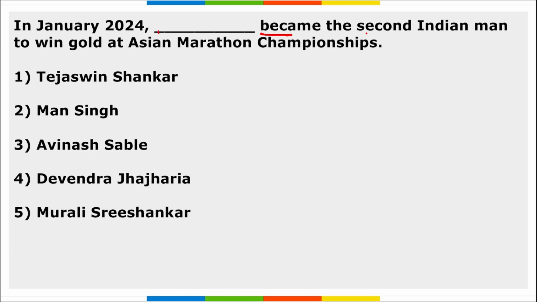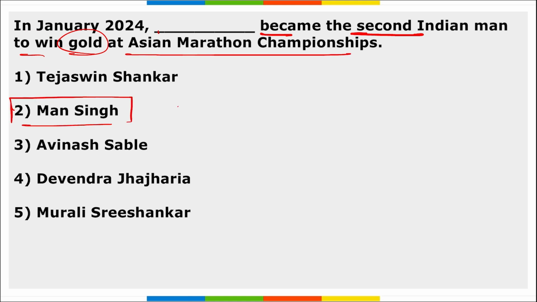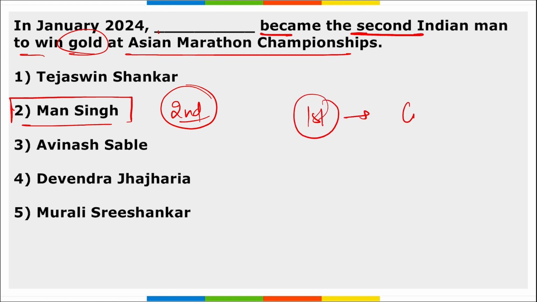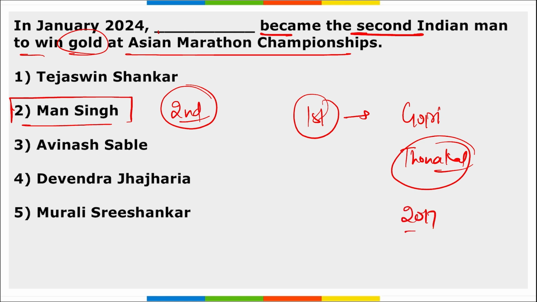Next, Dash became the second Indian man to win gold at the Asian Marathon Championship. Man Singh, right? He became the second Indian to win gold at the Asian Marathon Championship. Correct? Who was the first Indian man? Gopi Thonakal was the first Indian to win the Asian Marathon Championship in 2017.